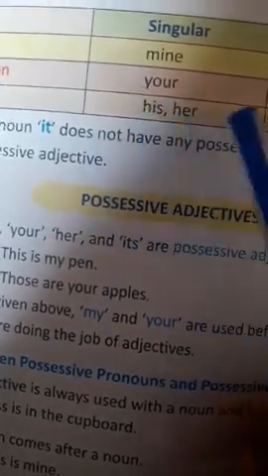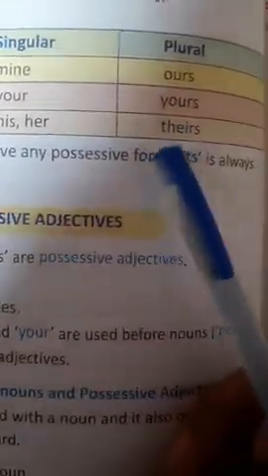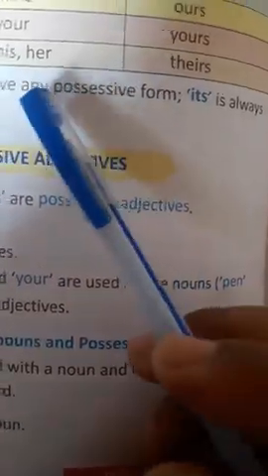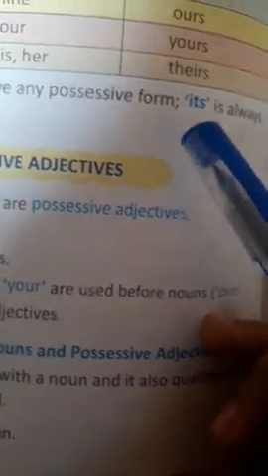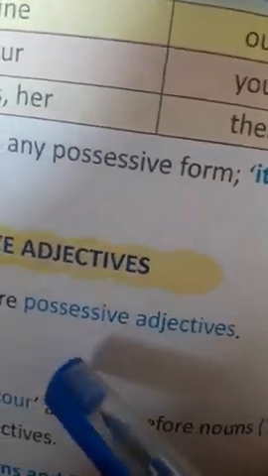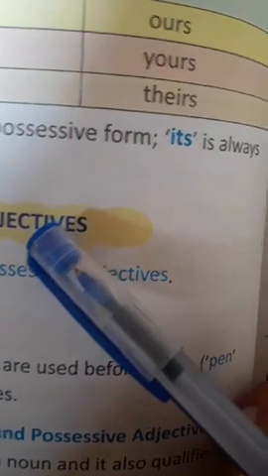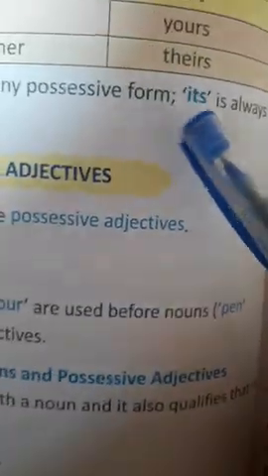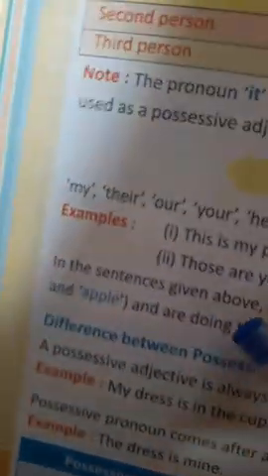Third person, his, hers, and the plural theirs. Okay, and the pronoun it does not have any possessive form. In the place of it we always use its. Whenever you have to use it in the form of a possessive pronoun, you have to use its, because it does not have any possessive form.